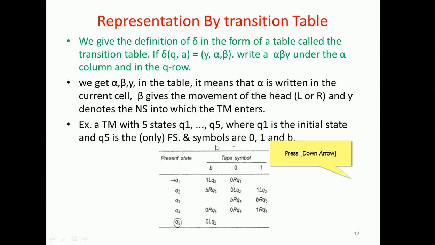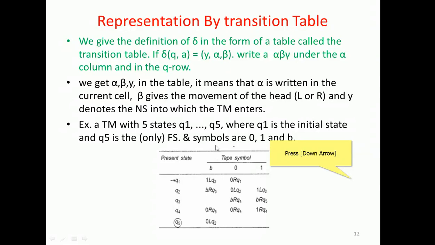B, 0, 1 are the inputs, and the present states are listed row-wise, that is Q1 to Q5. So the tape symbols B, 0, 1 are column-wise, and the states are row-wise. This example narrates that in Q1, after consuming the input symbol B, it is replaced with 1 and the head moves to the left.